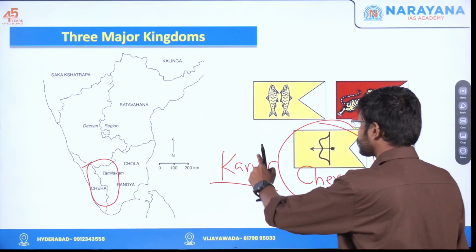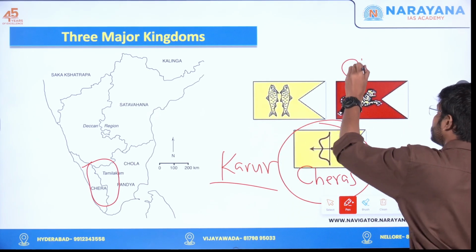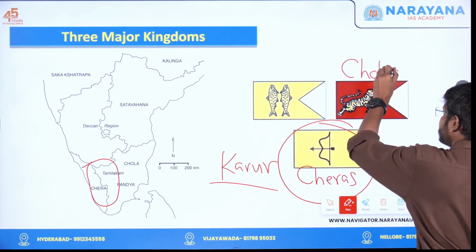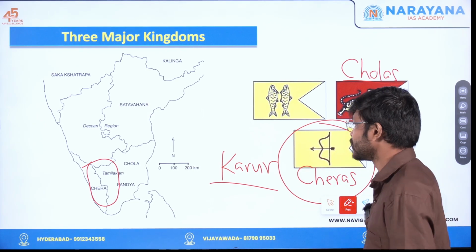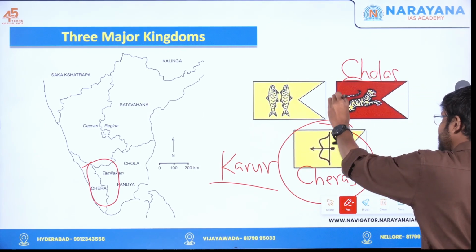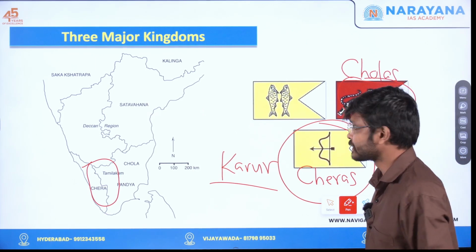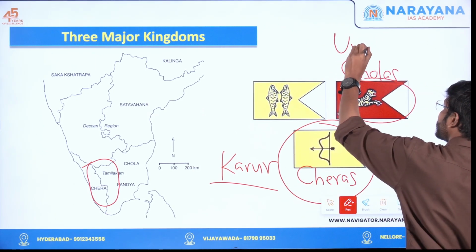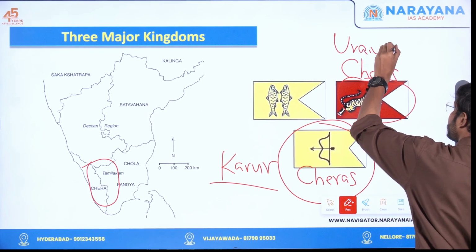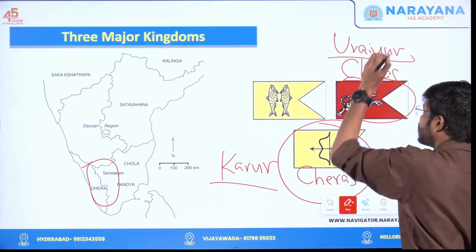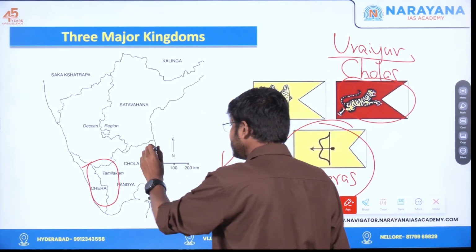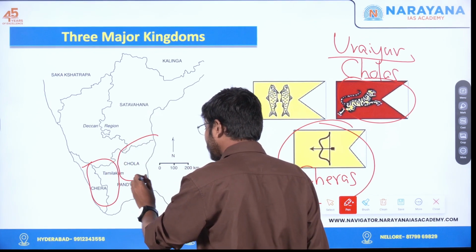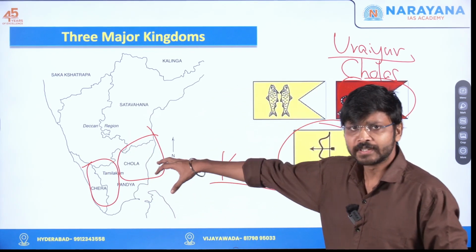Other than that, we had Chola. This is said to be one of the powerful rulers. Even later we had a Chola period that we called Imperial Cholas. The Cholas had the tiger as their symbol, and they were ruling with Uraiyur as their capital. It is in modern day Tiruchirappalli. Cholas were ruling in the northern as well as the central part of present day Tamil Nadu.